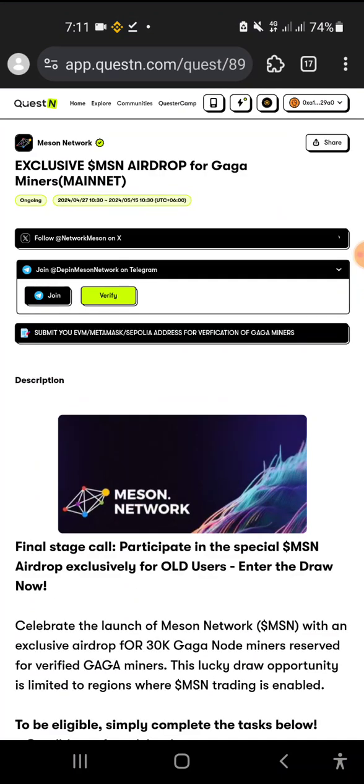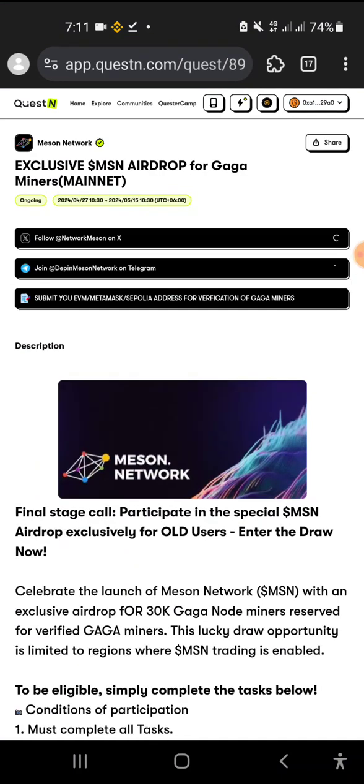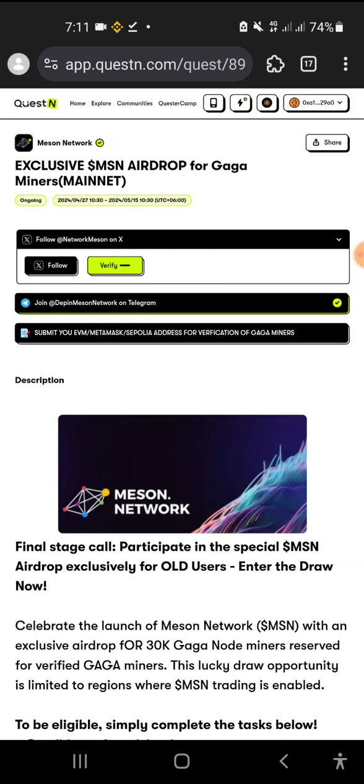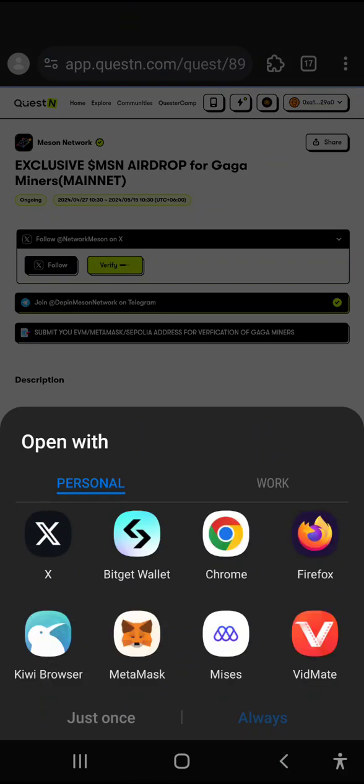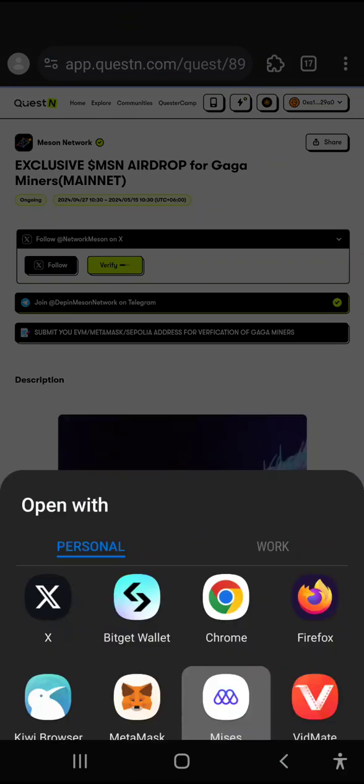Click on verify. It is loading. I'm doing this thing again. Follow. My browser has connected to Twitter, the Twitter that I connected with Quest.